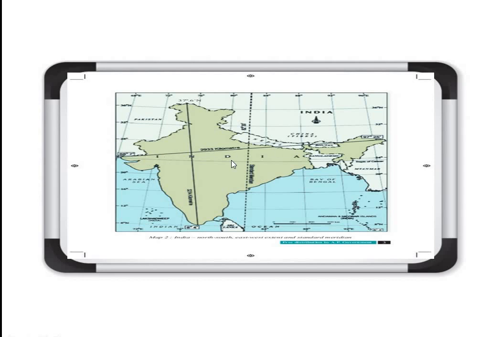After every 1 degree, there is a 4 minute difference, and 15 degree is 1 hour, and here near about 29 degrees are there. So the local time of Arunachal Pradesh and Gujarat has near about 2 hours difference.